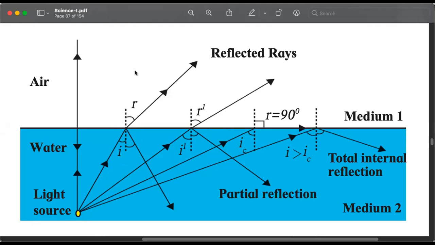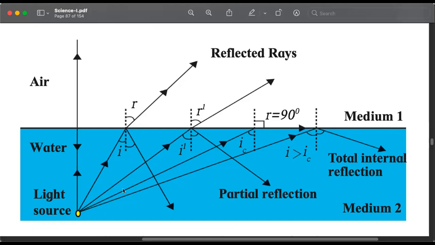And today morning we revised north, south, left, right, up and down. When light travels from denser to rarer, it moves away from the normal. So this dotted line is the normal. It is moving away from the normal.